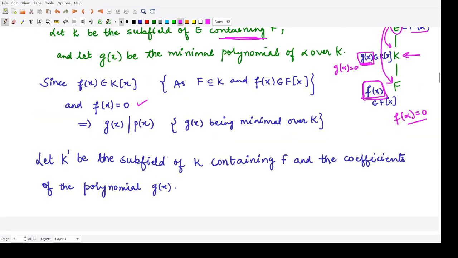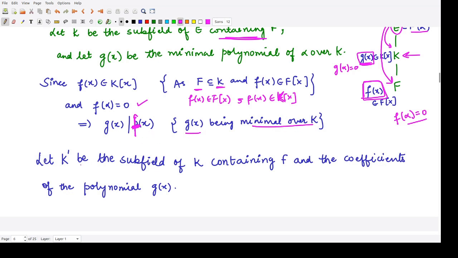Here it should not be Px, here it should be f of x. Okay, because f is contained in k, every polynomial present in f of x would also be present in k of x. So accordingly, we will say that this g of x would divide f of x. So g of x, being the minimal polynomial over k, will divide f of x.